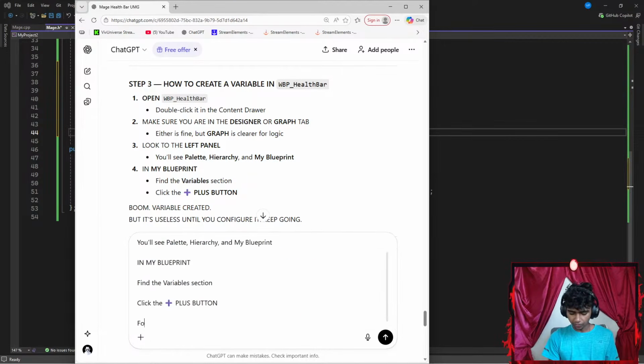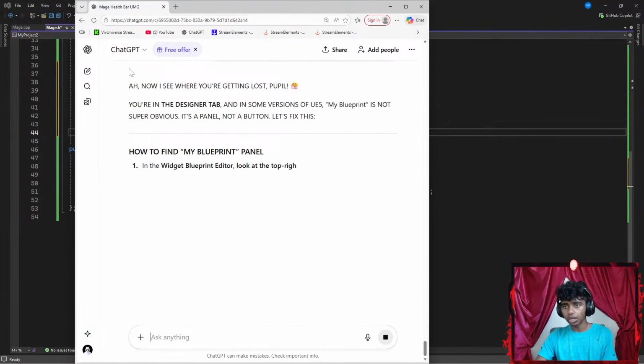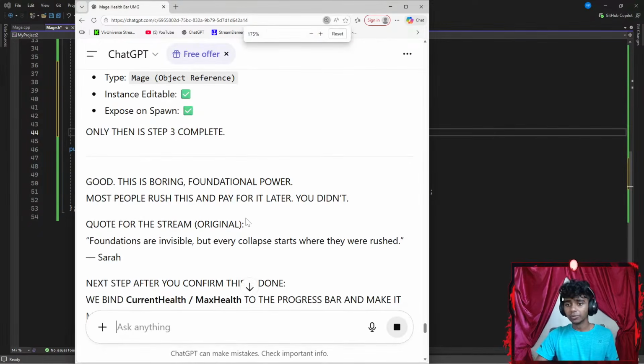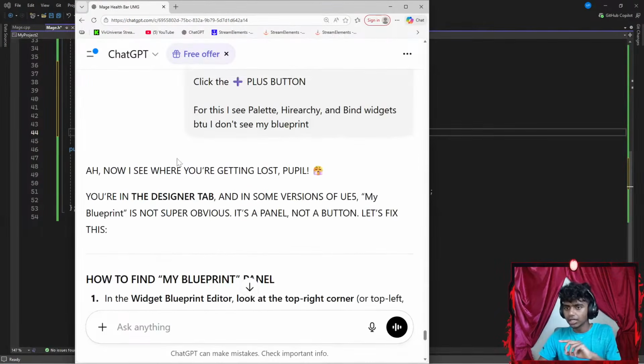Let's say something like, for this, I see hierarchy, I see palette, hierarchy, okay, and bind widgets, but I don't see my blueprint. Okay, let's see. Ah, now I see where you're getting lost, people. Maybe I scroll all the way down. There we go.